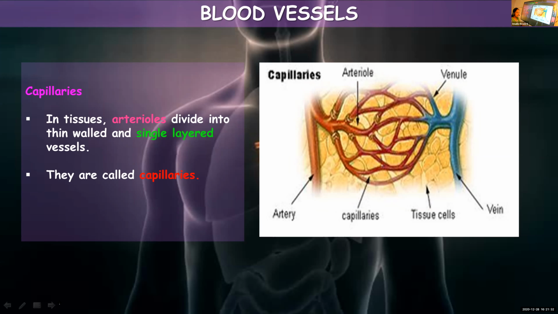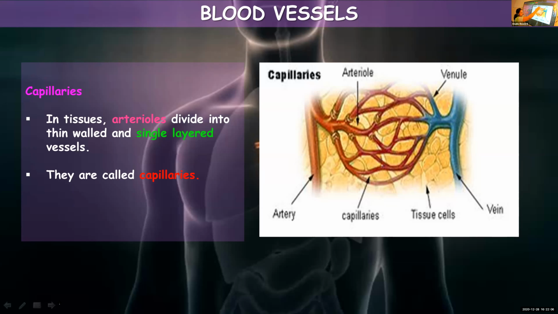You know that arteries carry oxygen-rich blood. Once it is supplied to the cell, oxygen will be used up and the blood will be loaded with carbon dioxide.